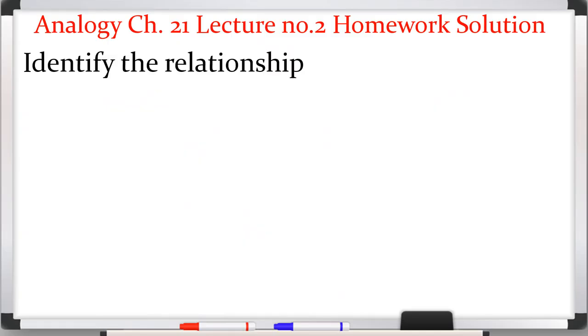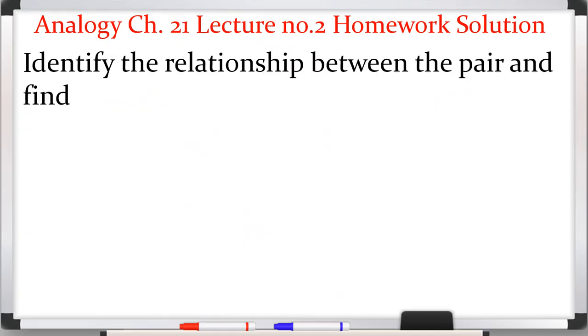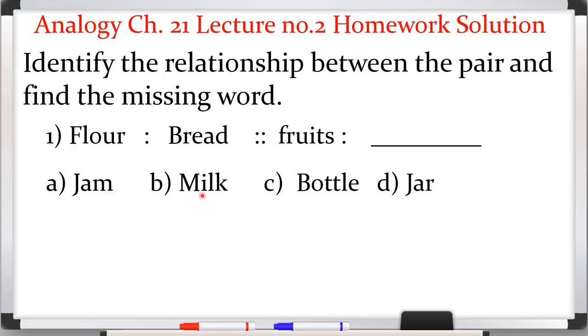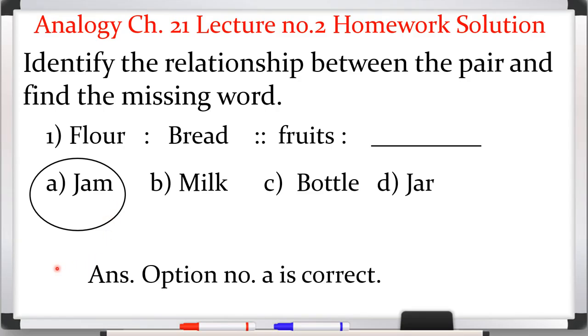Now, it has given that identify the relationship between the pair and find the missing word. So here in question number 1, it is given flour, bread, fruits, dash. And we have 4 options, jam, milk, water and jar. So beta, first we will see the relationship between flour and bread. फ्लोर यानी आटा, आटे से क्या बनती है, ब्रेड. ठीक है, तो ऐसे ही फ्रूट से क्या बनता है, दैट इज जैम. So here we will circle jam. Okay, and here we will write the answer that option number A is correct.